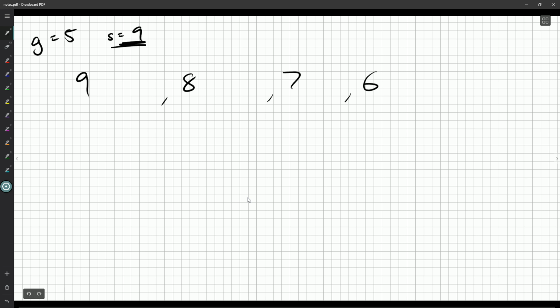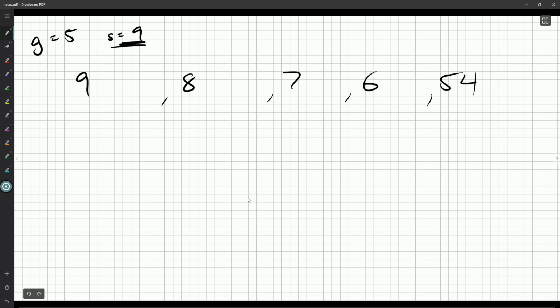Similarly, 6 can't go with any of the others. 5 is too much. At least we'd be having a sum of 11 if you put it with the 6. And that's 5 groups already. When it comes to the 4, there is somewhere the 4 can go. You can't place the 4 with the 9, because that would make 13, and that's more than the sum that we're allowed. But you can place the 4 with the 5. That gets me just a sum of 9.